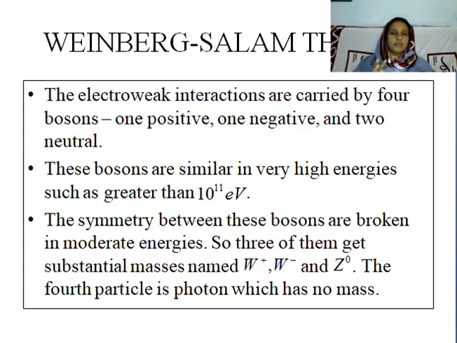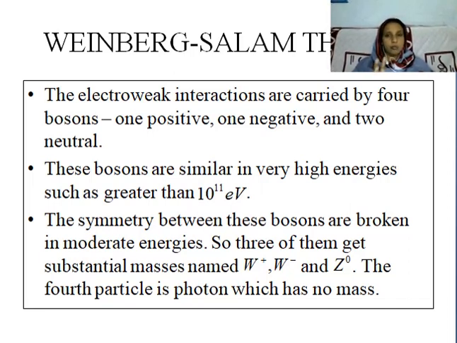Okay, so in the Weinberg-Salam theory, the electroweak theory, the theory itself brings the carriers of electromagnetic interaction. The unification of these two theories happens only at very high energies, which is greater than 10 raised to 11 electron volt. The carriers of electroweak interactions are four, three massive and one massless.